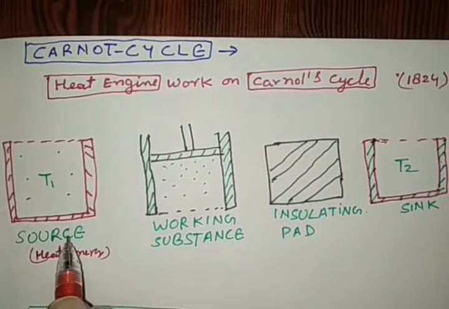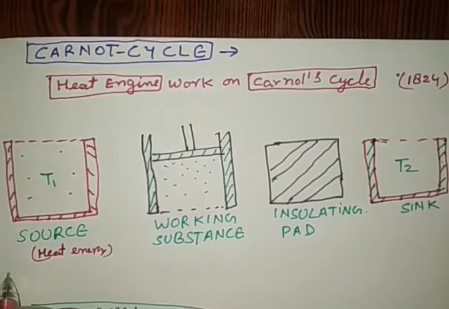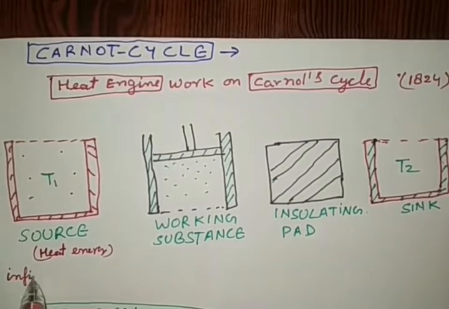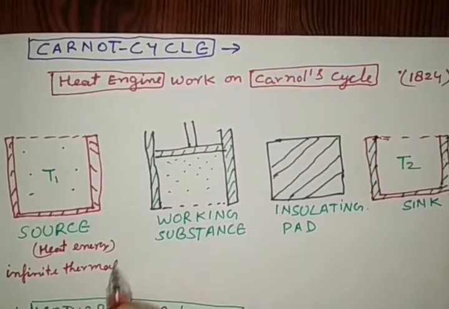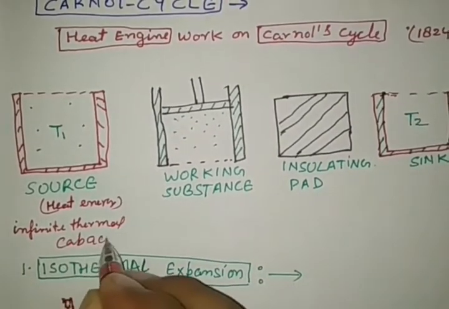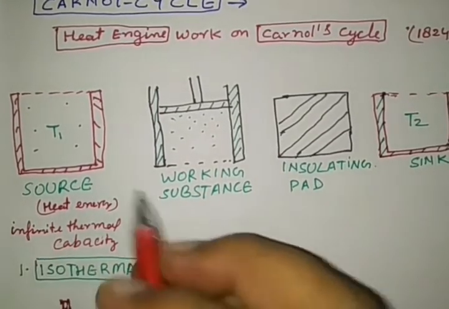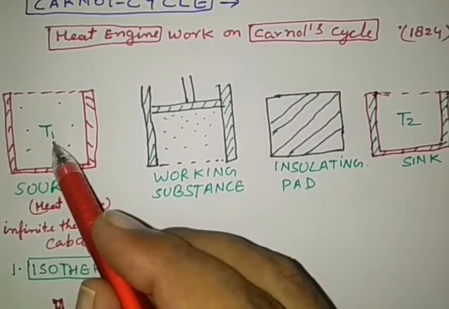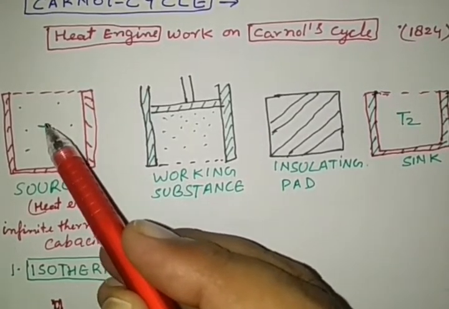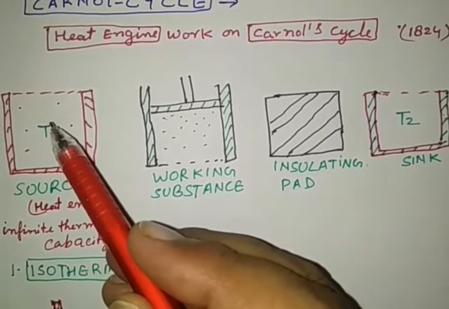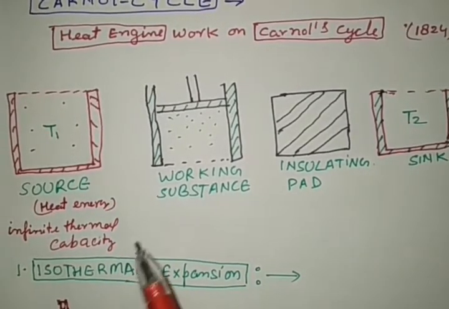This source reservoir has infinite thermal capacity. What does infinite thermal capacity mean? This source will give heat to the system without changing its temperature for a long time. So this is called the heat reservoir.